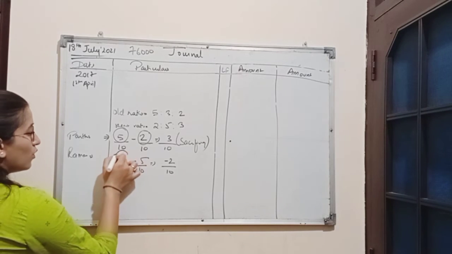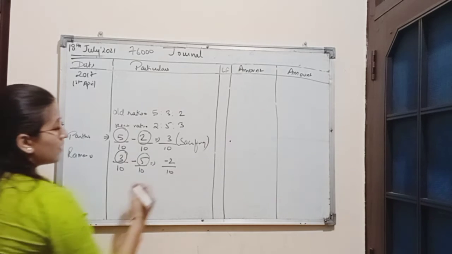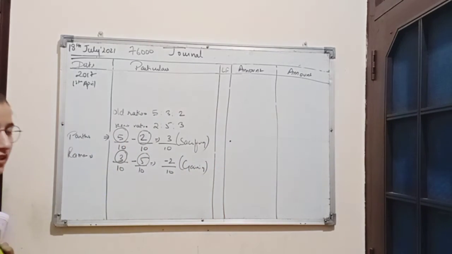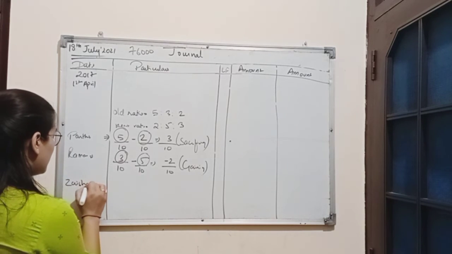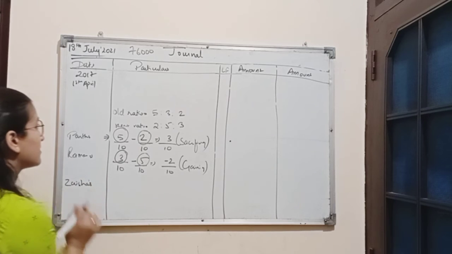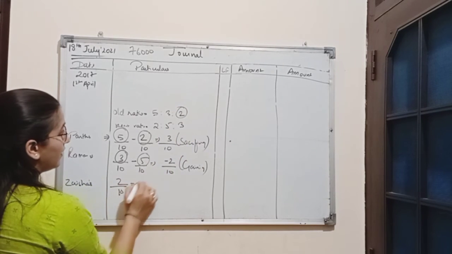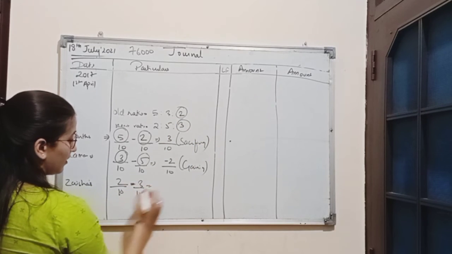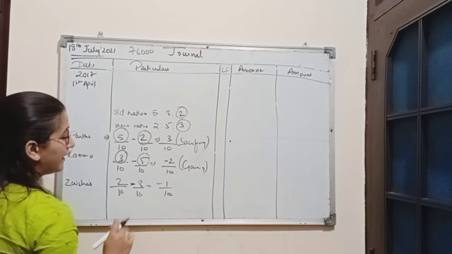So old share of Raman is less than new share, which means Raman is gaining 2/10 share. And last is Zaisha. Zaisha's old share is 2/10 and new share is 3/10, which results to -1/10.